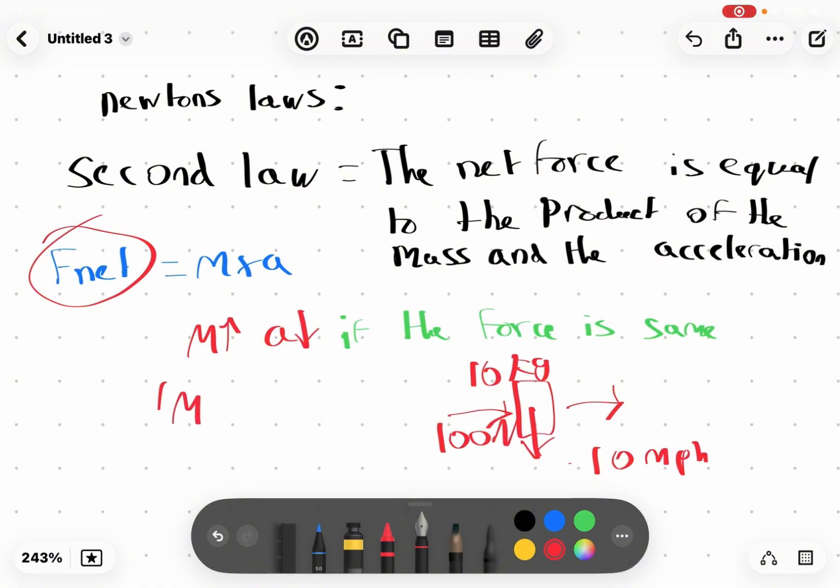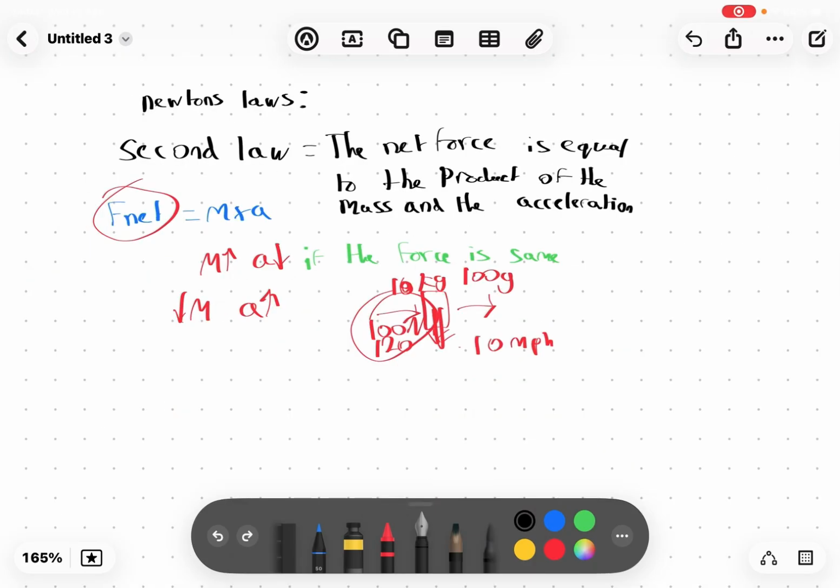However, if you decrease the mass, then logically the acceleration will increase. Okay, let's continue. Because the mass decreased, it's easier to push. Let's say it's now 100 grams. It is much easier to push because of the less gravity weight pulling it down. But remember, that's only if the force is the same. If the force changes, it will be different.